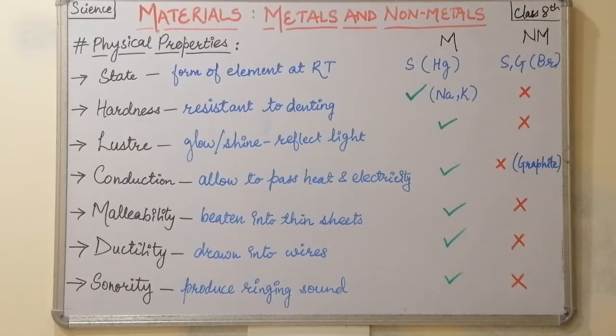They can be beaten into thin sheets when they are melted or in their molten form. So all metals are malleable, non-metals are non-malleable. Ductility: the metals are ductile, that is they can be drawn into thin wires. And sonority is the production of ringing sound. The continuous melodious sound is known as the ringing sound, and it is only a property of metals.